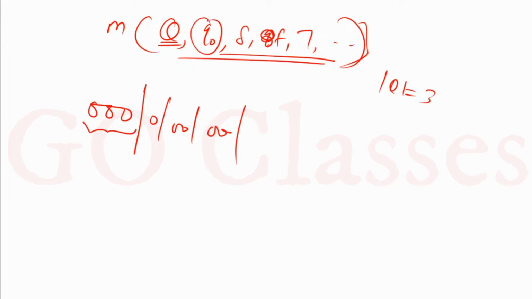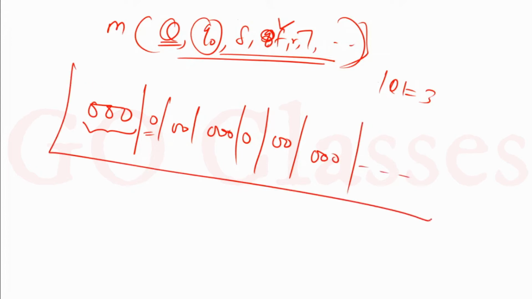Next I am going to write what the initial state is. So the initial state is 0. Let's assume basically the initial state is this. Next, after that I am going to write what the final state is. The final state is 0 0. And what is the reject state? The reject state is this, 0 0 0. Let's assume like this. So you can see this is my own encoding. This is how I am encoding.